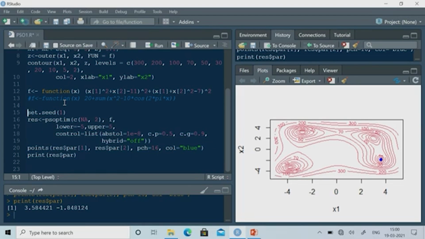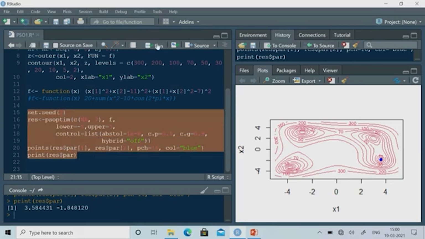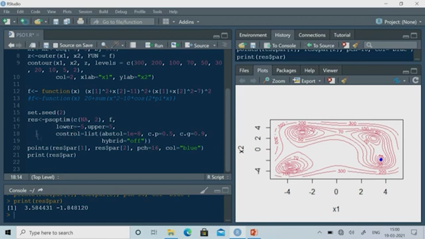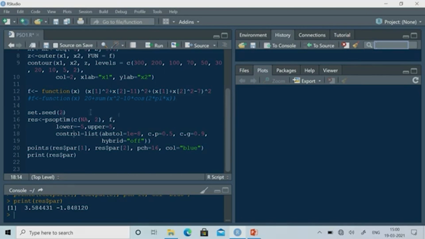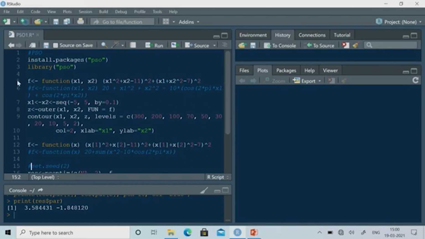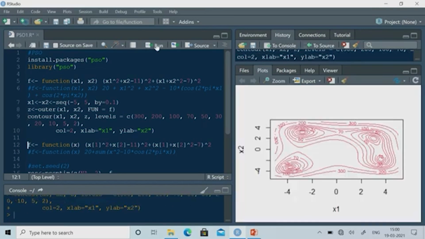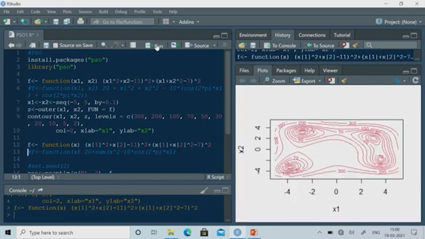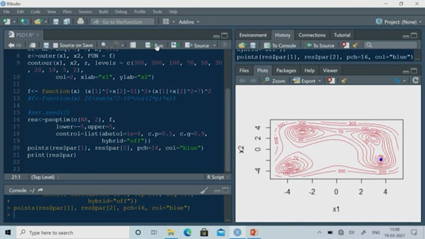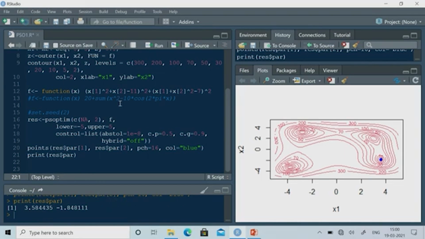If I am not executing this one, or if I put a different number, let us see. I am getting the same result. Let me start it again. This time I am not defining this one. Okay, so let me execute from here. This is the function, and I am getting this solution again.